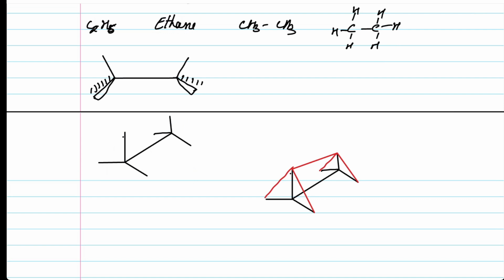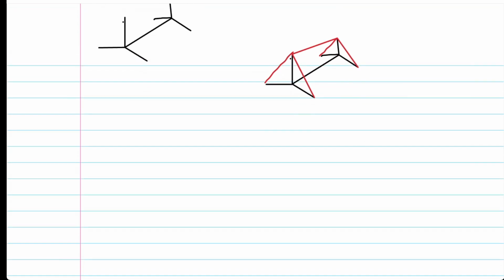So if we talk about this particular structure, and we remove this part, this structure is termed as a sawhorse.